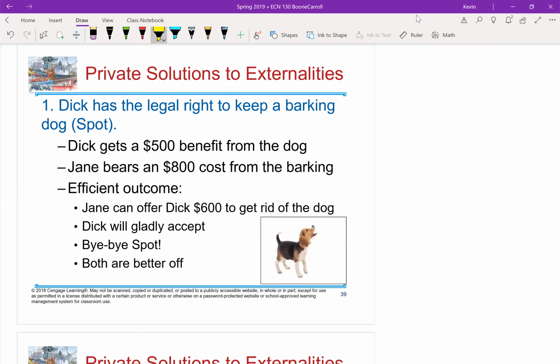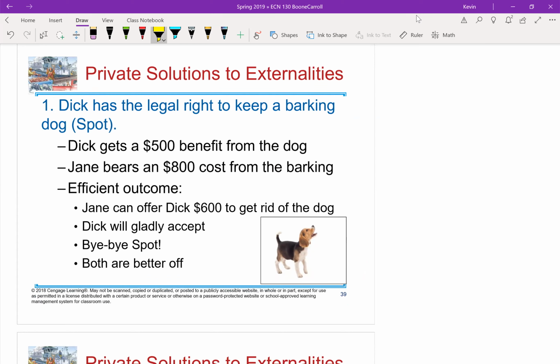So in this first case, Dick has the legal right to keep his dog. It doesn't matter that it barks. It's his dog. He gets to keep the dog. And in the first scenario, we're going to say Dick has a $500 benefit from the dog, while Jane bears an $800 cost from the barking. Or we might say she values her quiet at $800.